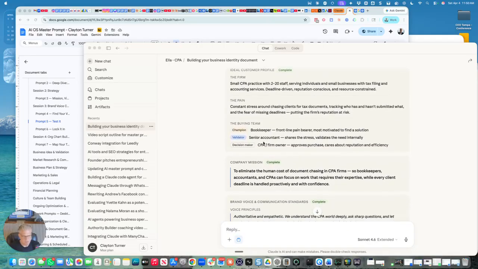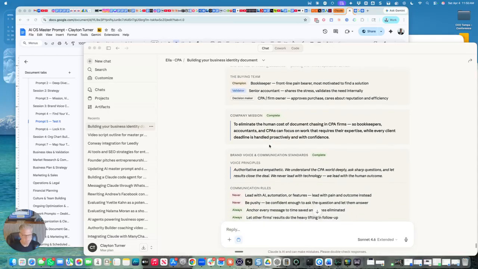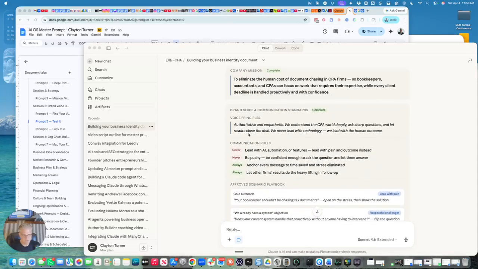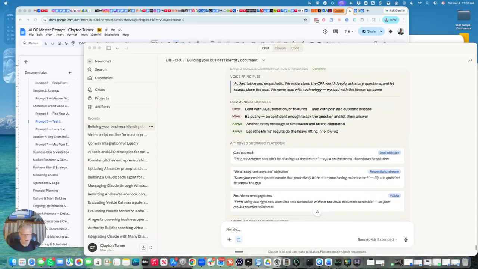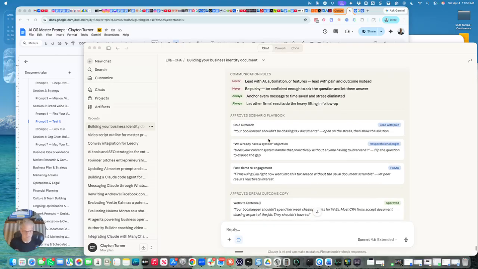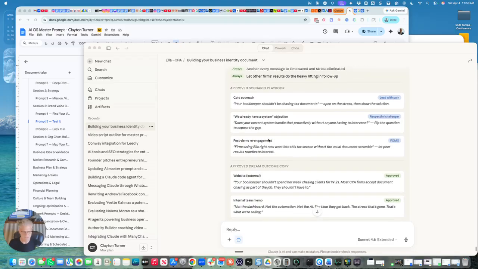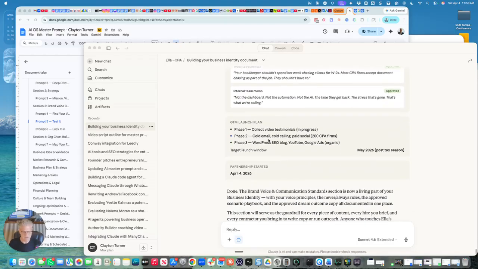I don't need to correct anything in here that I see. Champion is the bookkeeper, validator, senior accountant, decision maker, CPA, firm owner. Giving us the voice principles, authoritative and empathetic. Never lead with AI automation features. Never be pushy. Always anchor every message to time saved. That's going to be our biggest push, as we're going to say, buy back your time. And so this is now everything we need for the business identity document.